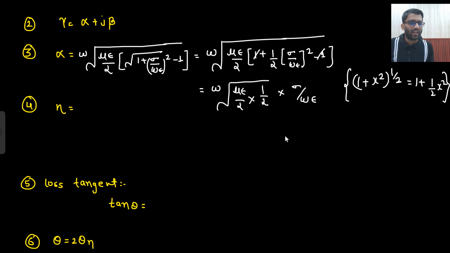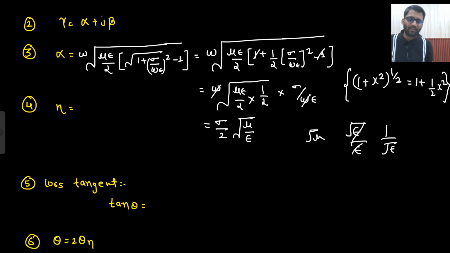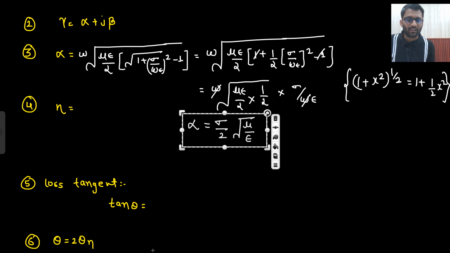In the examination we are going to derive all these formulas. You don't need to mug it up. This omega and this omega is getting cancelled. This is your 2 into 2. So what will come out? Sigma is already there. 2 into 2 is 4. Under root 4 is 2. So sigma by 2. Now, this is your epsilon and this is your under root epsilon. Epsilon divided by under root epsilon, so what you are going to get? 1 upon under root epsilon. And what else you are having? Under root mu. So this is the expression you are getting. This is the expression of alpha, for low loss. If the loss is pretty low, then this is the expression of alpha.